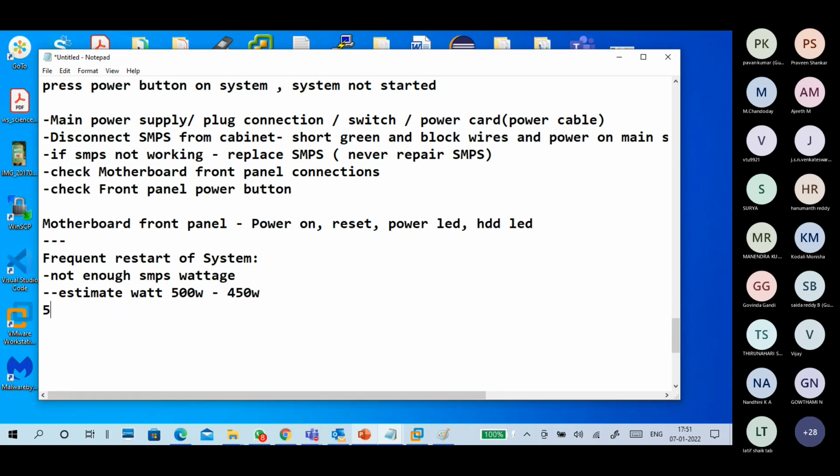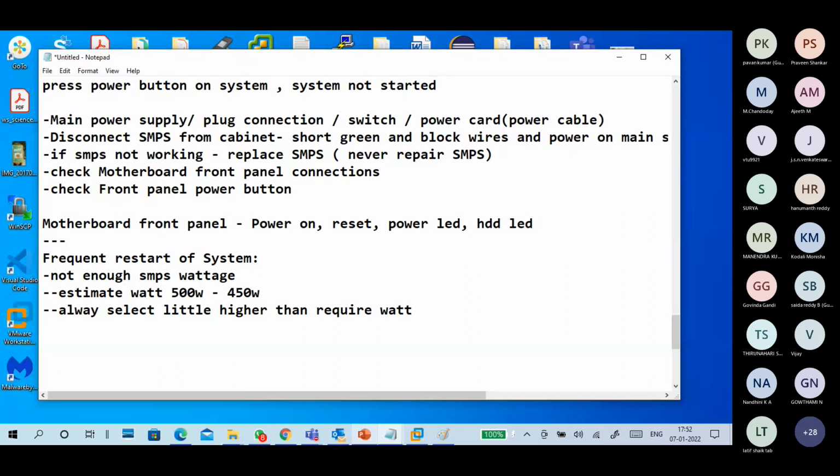Okay. Always select an SMPS with a little higher than the required wattage, not very much higher.